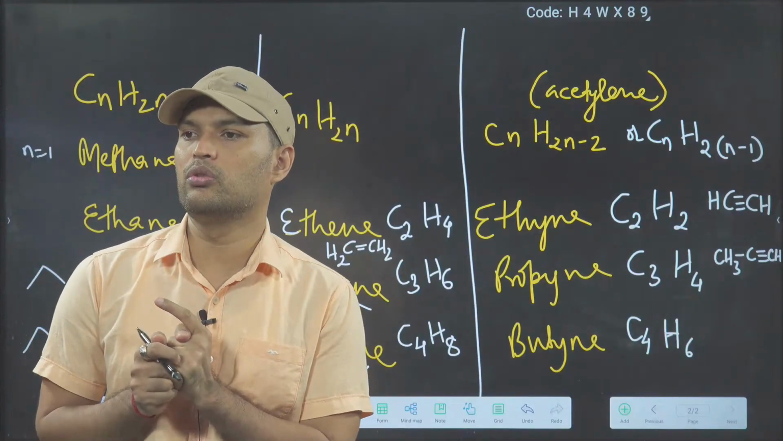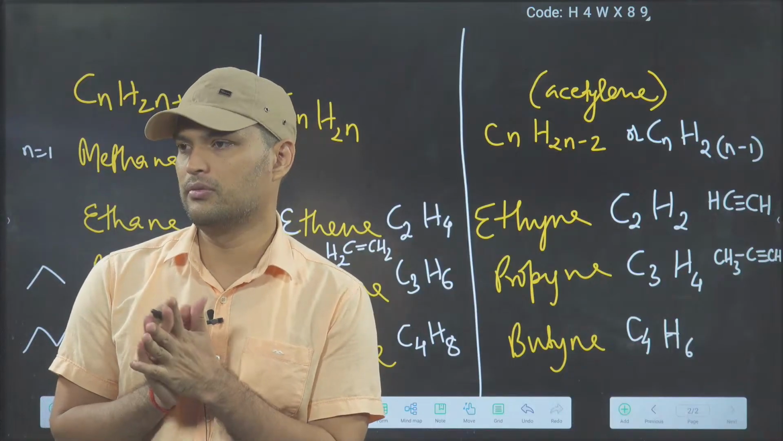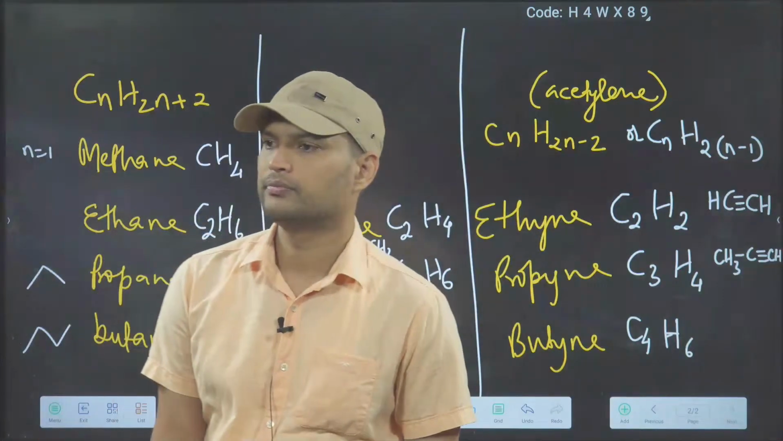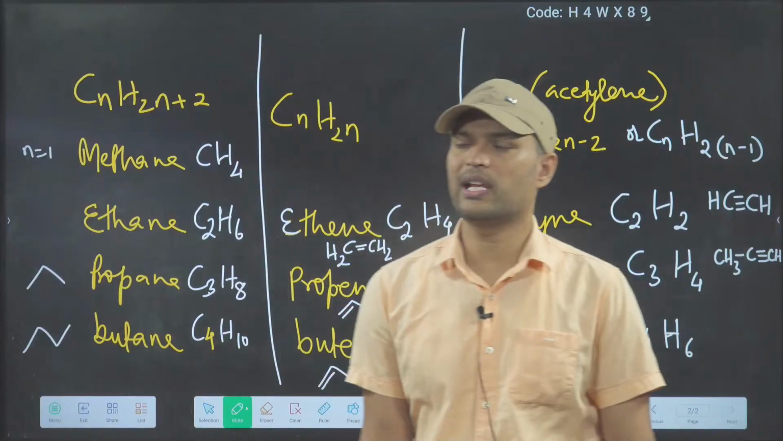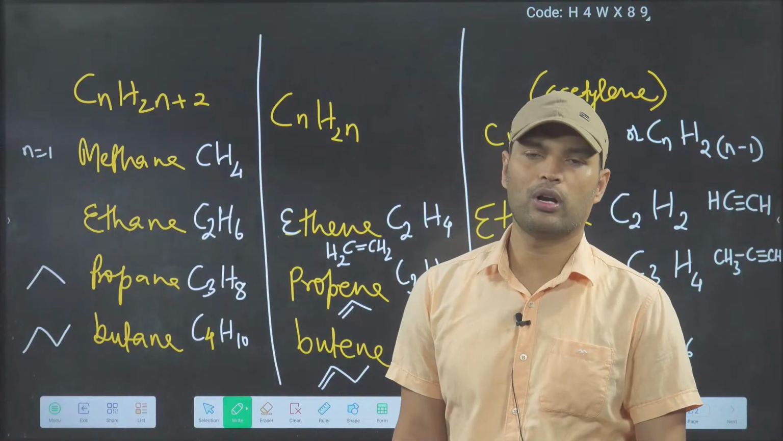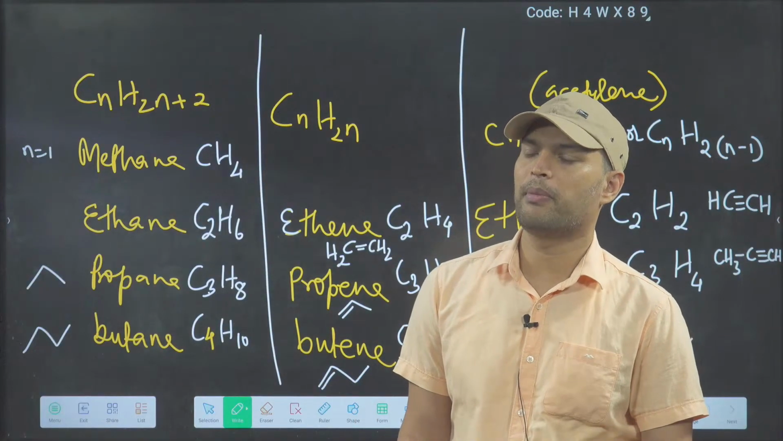Clear? They can also give you the formula. They can ask you covalent bonds. Covalent bond means what? Sigma as well as pi.